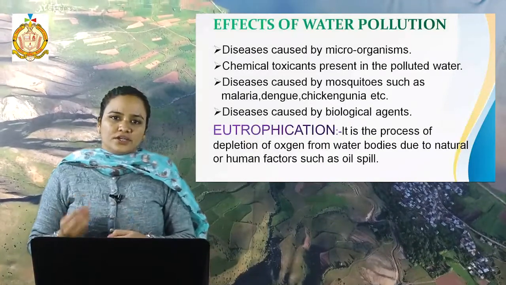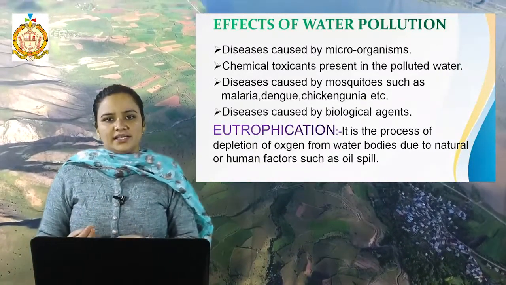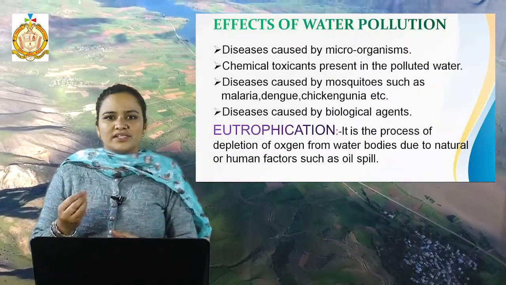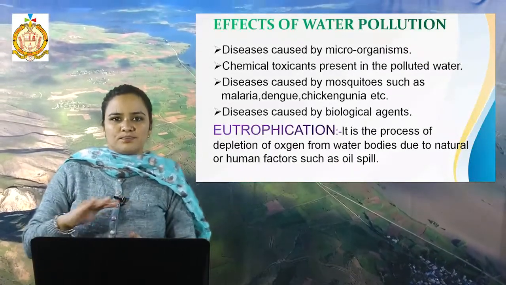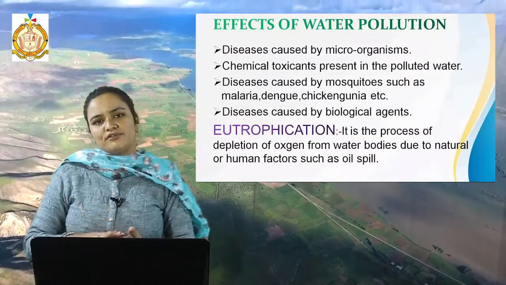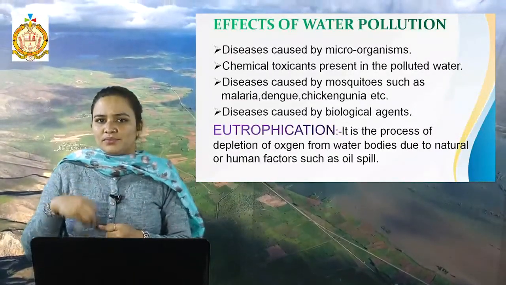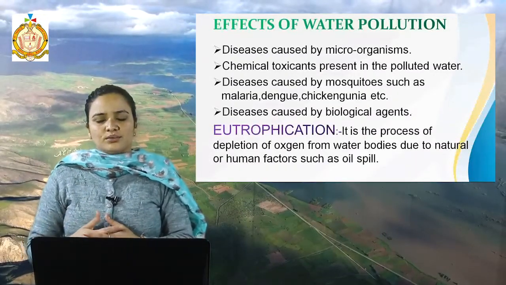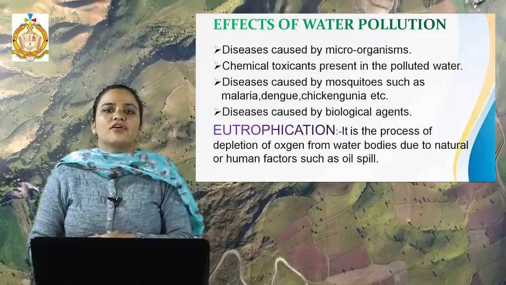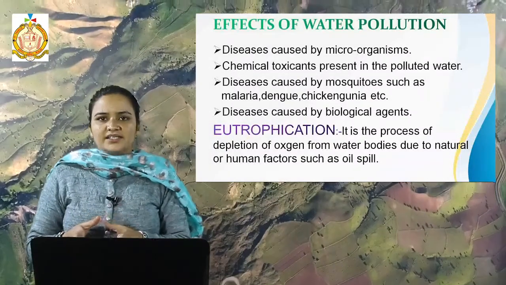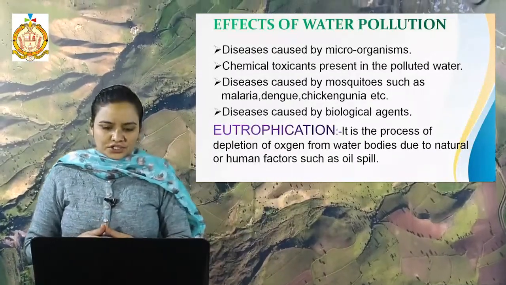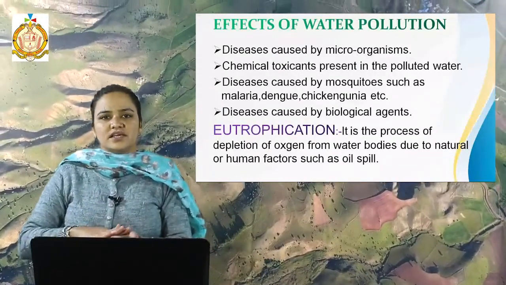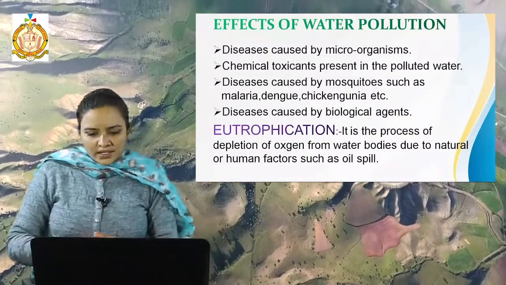Eutrophication: when the nutrient level of water is increased, and due to that a layer of oil is poured over the surface of the water, afterward the living organisms present in the water are unable to breathe because of the lack of oxygen. So this situation is called eutrophication. It is a process of depletion of oxygen due to the presence of the surface layer of oil.